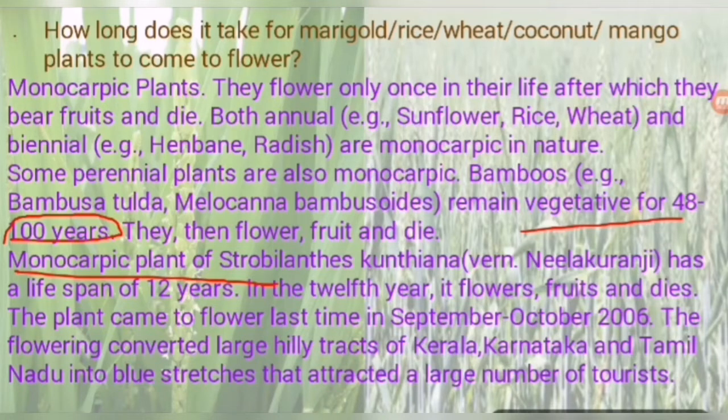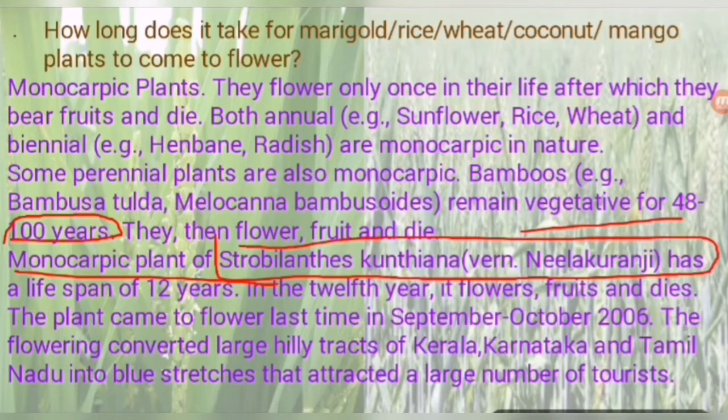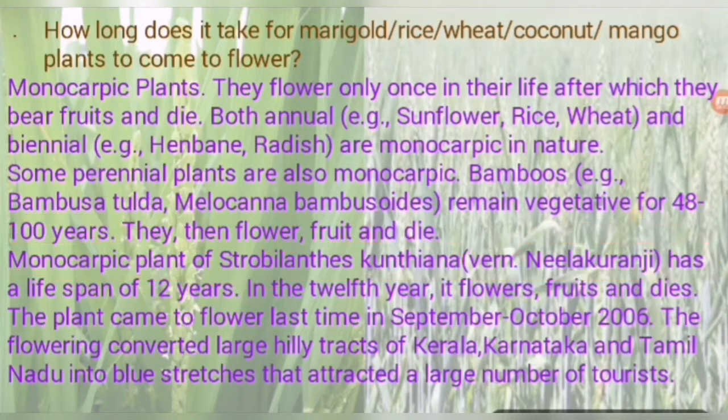Monocarpic plant Strobilanthes kunthiana. This is very important for board exam students. Many times this question has been asked in your board exam. Strobilanthes kunthiana. The vernacular name is Neelkuranji, means local name. Vernacular means common or local name. This is Neelkuranji. It has a lifespan of 12 years. In the 12th year it flowers. Means in the last year of its lifespan it flowers, then it fruits and dies after flowering.